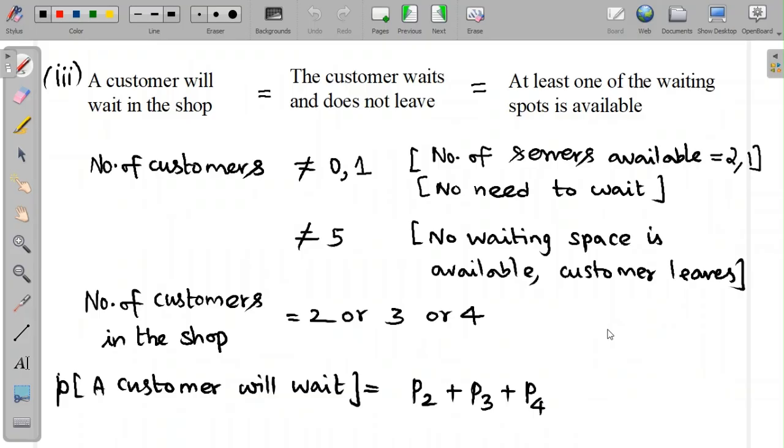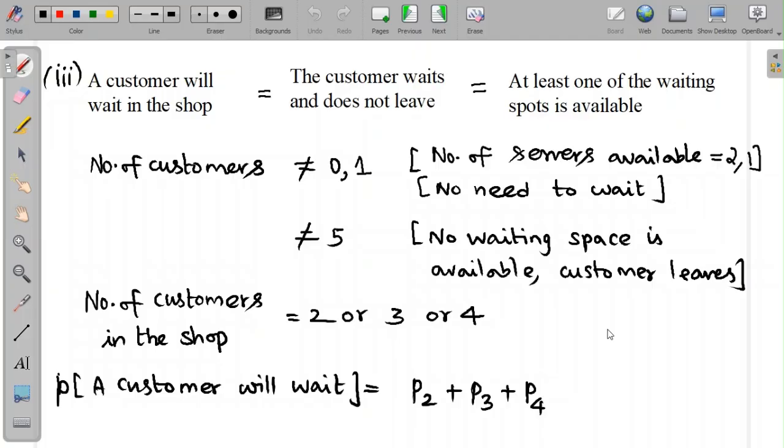So the number of customers cannot be 0 or 1 or 5 if the customer should wait, which means the number of customers can only be 2 or 3 or 4. So the probability that a customer who's arriving in the queue will wait is the sum of P2, P3, and P4.